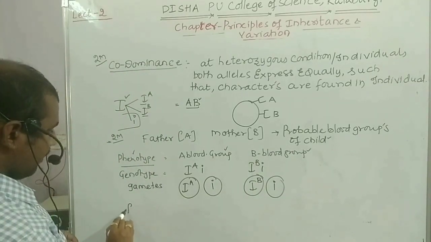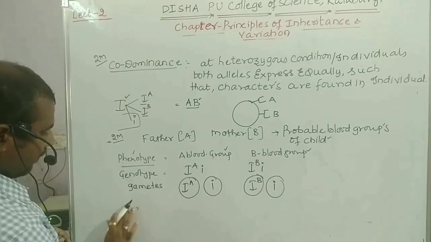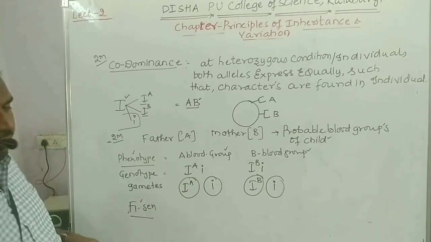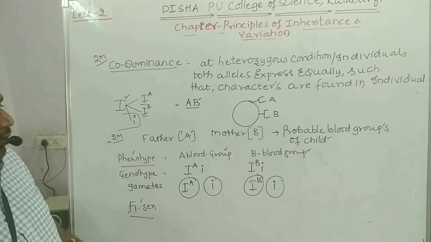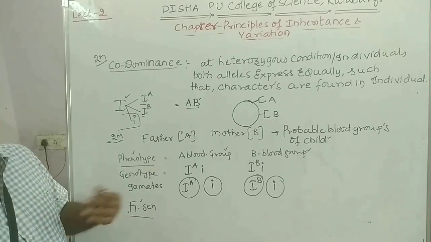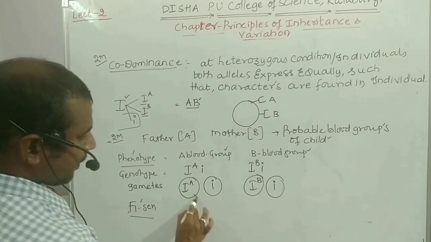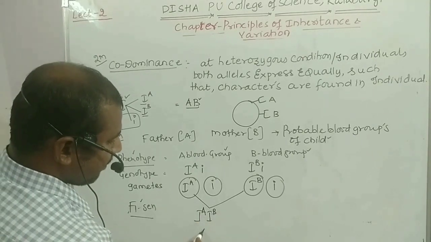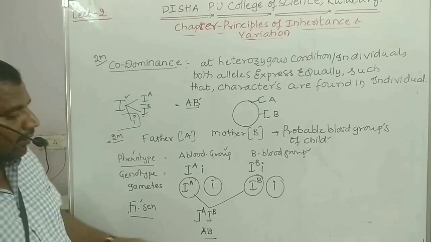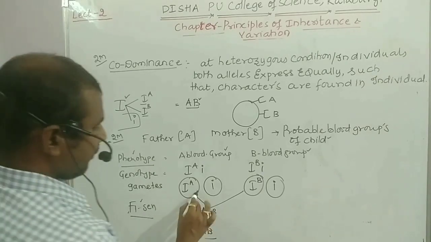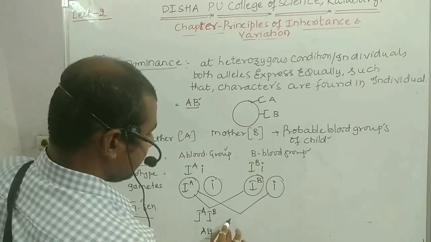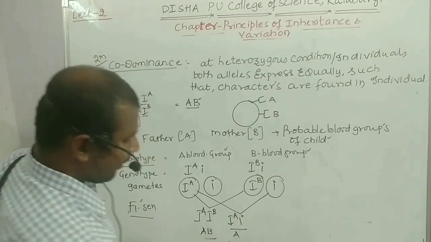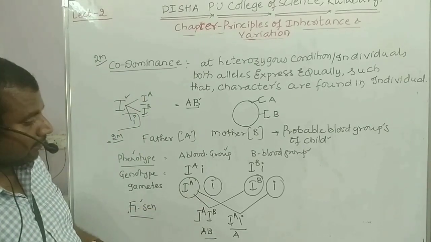Now after fertilization, in the F1 generation, the individuals, meaning the child, will have which types of blood groups, meaning the possibility of which types of blood groups. One type of blood group may be AB blood group, having the alleles IA, IB. Another type of blood group in the child may be A blood group, having a heterozygous dominant condition.